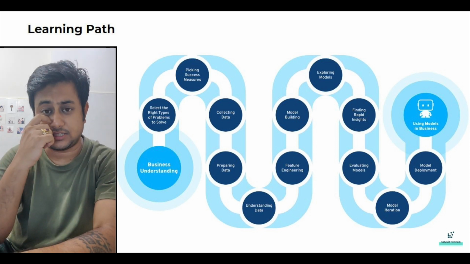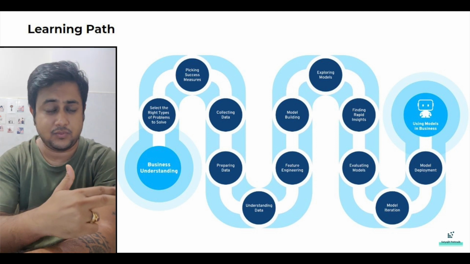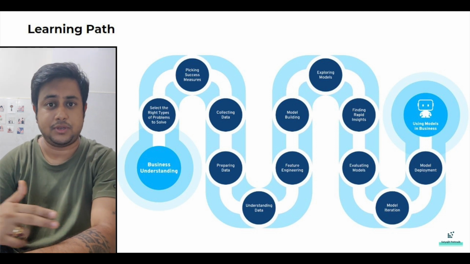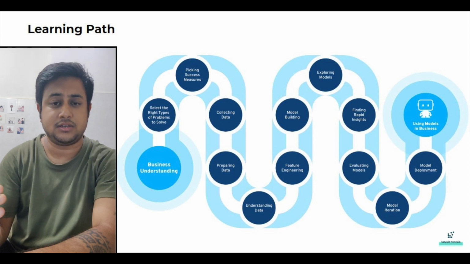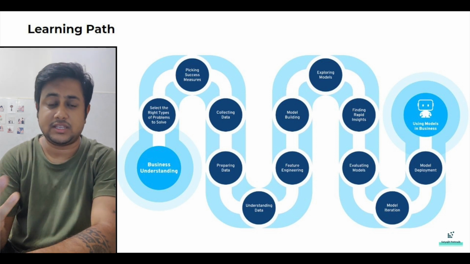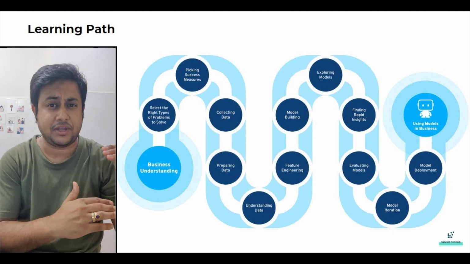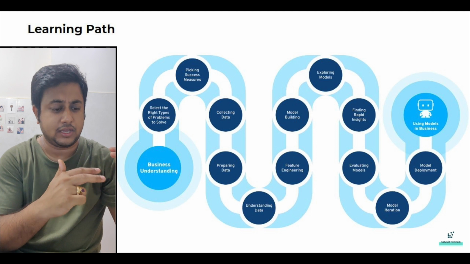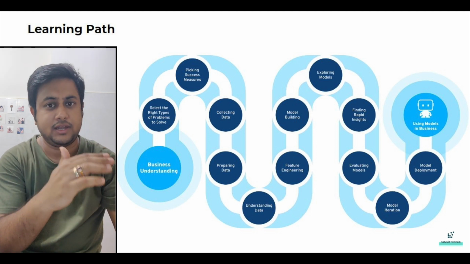Now, picking successful measures, you have to understand that, okay, if I'm starting with this particular problem, what are the challenges going to be happening? What should be the strategy? That's where your strategic decision making starts. Your next step is going to be collecting data. Now, once you initially had five different problem statements, and you analyzed and prioritized that, okay, this is going to be number one, so let's pick this particular one and let's proceed.